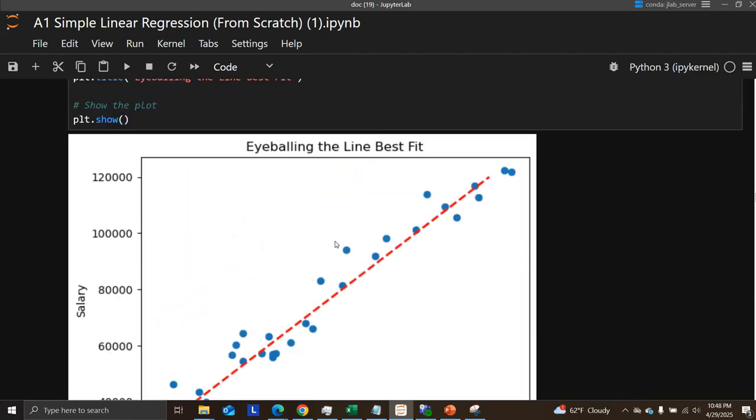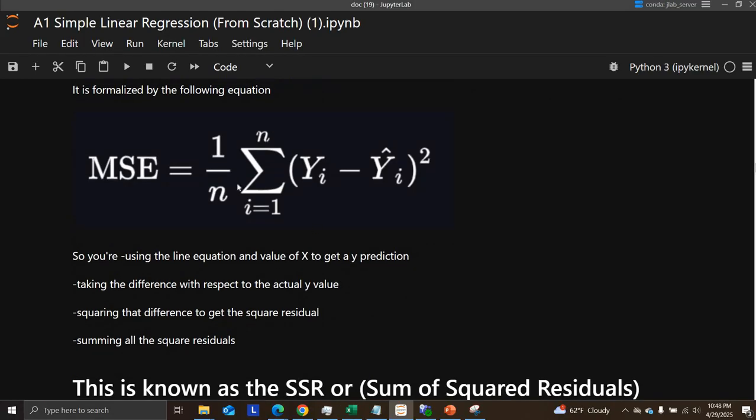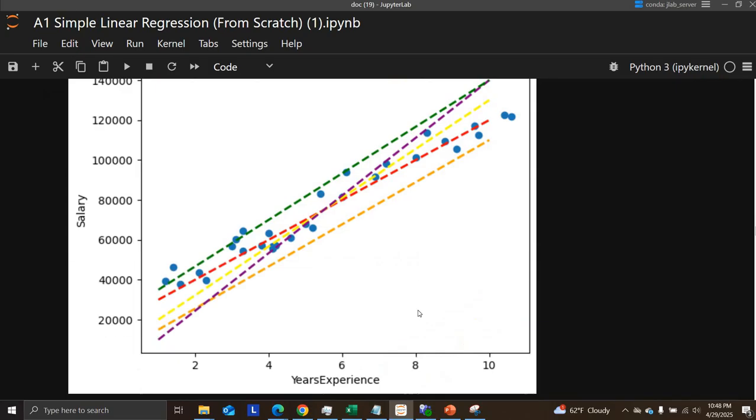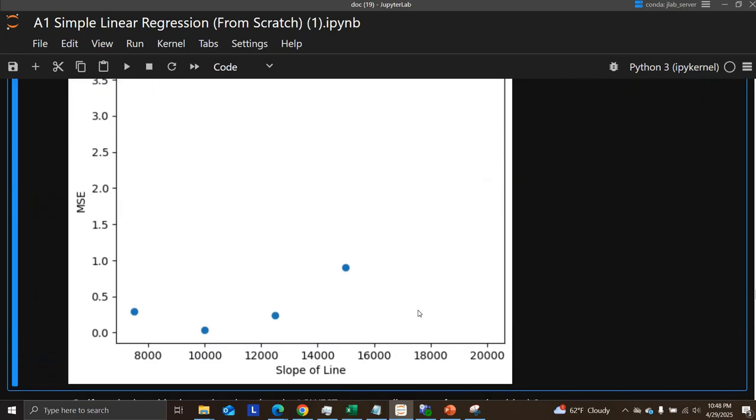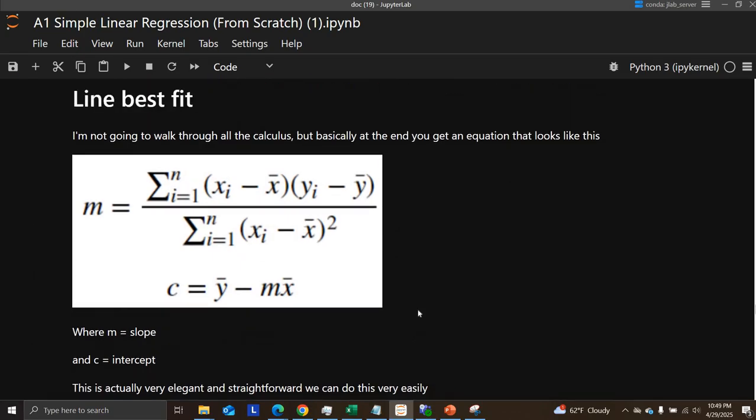If you go back up here, and you plug in mx plus b, and you take the whole derivative of this thing, you have to use the chain rule, right? Because you're going to have multiple functions embedded in one another. But if you go through all that, ultimately you get something very elegant that looks like this.